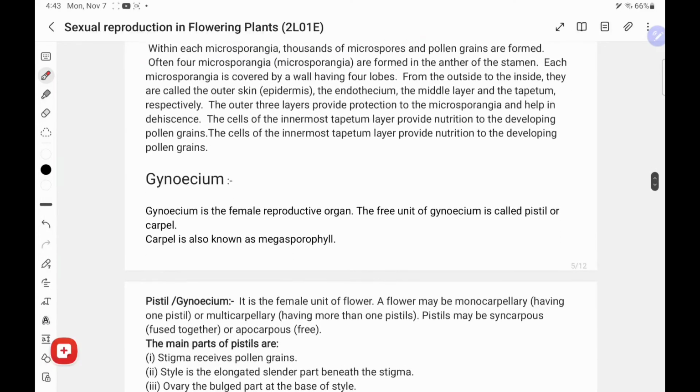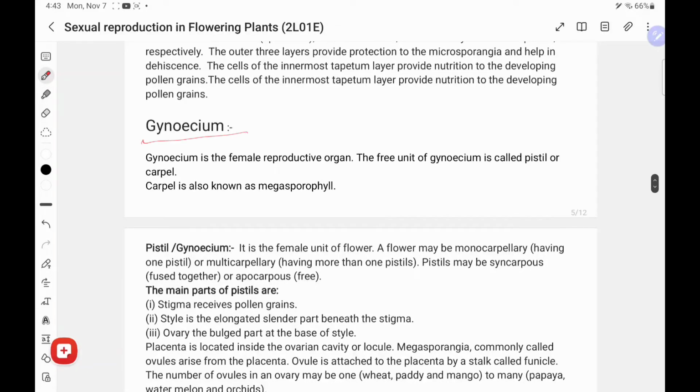Next, gynoecium. Gynoecium is the female part of the flower. The free unit of the gynoecium is called pistil or carpel. Carpel is known as megasporophyll.